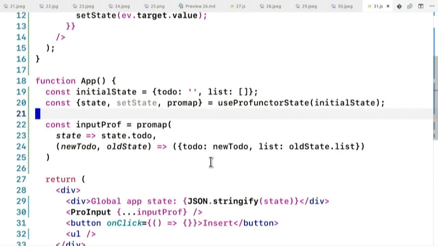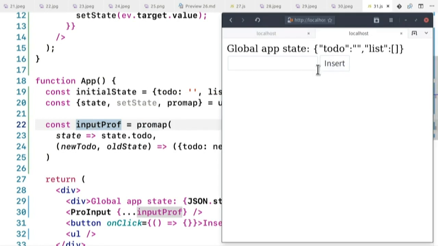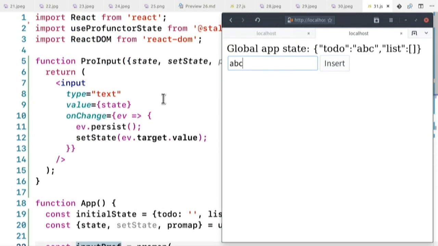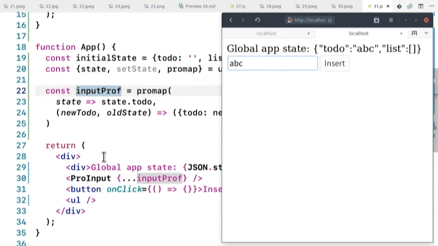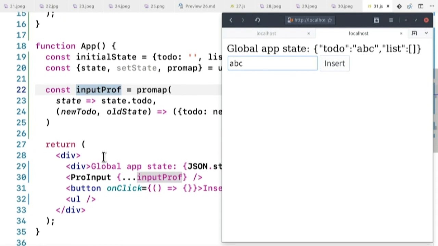Okay, I'll let you look at that. So input prof, yeah, it's there, and I can use it in the pro input. So I type here, and it updates the global app state. That's cool. And notice that my pro input thought that this state belongs to it, right? It thought, this is my state, I'm just setting my state. So that's nice because the pro input thinks that this is all that exists, I only care about this. And it's the parent's responsibility to convert back and forth.